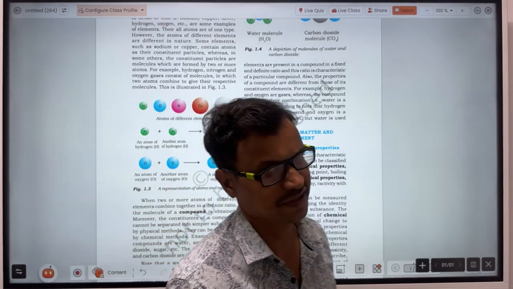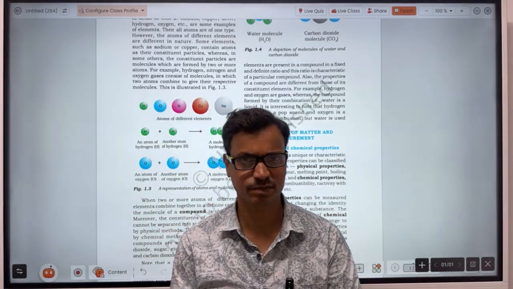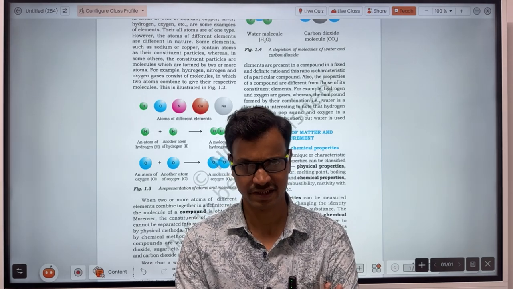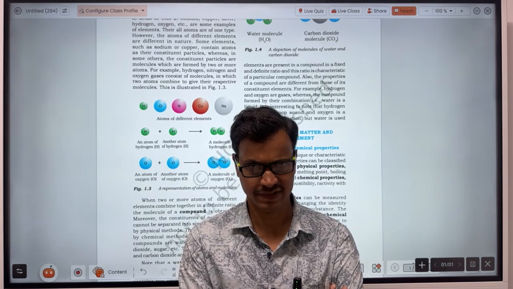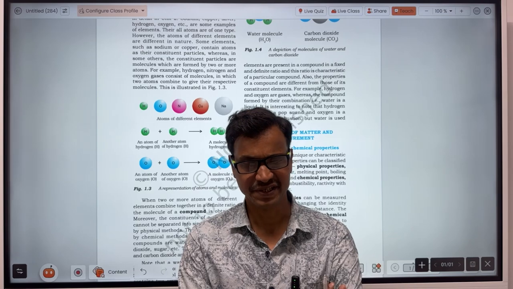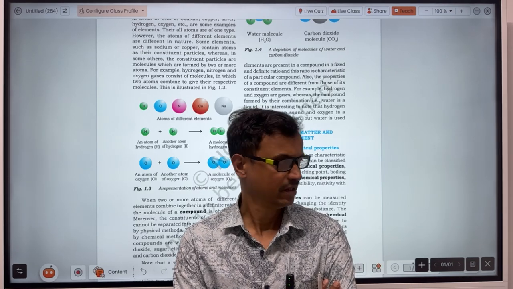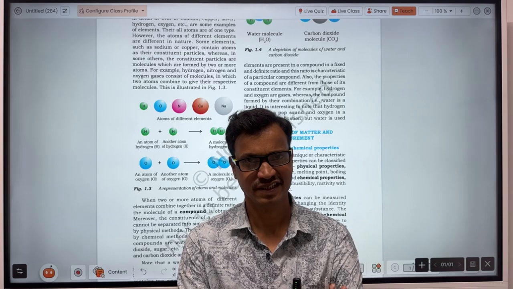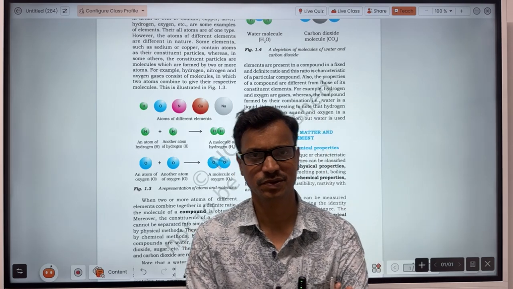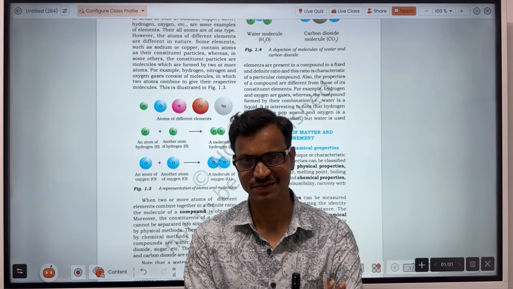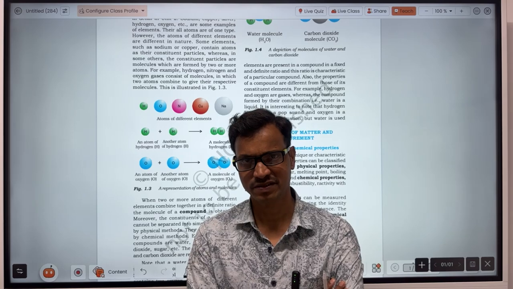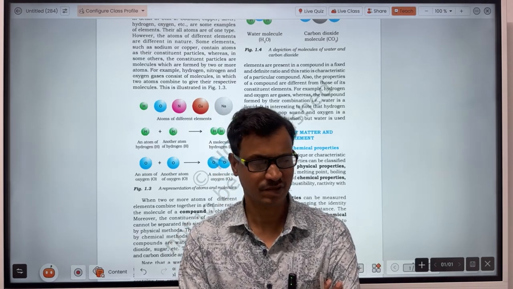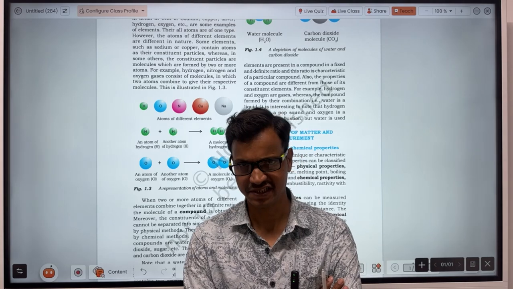In physical properties, we discuss melting point, boiling point, and what happens when we mix two substances. A physical change can be reversed, and a chemical change will not reverse easily. Physical properties are the properties which can be reversed easily.